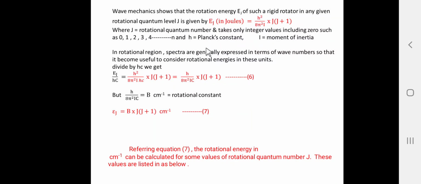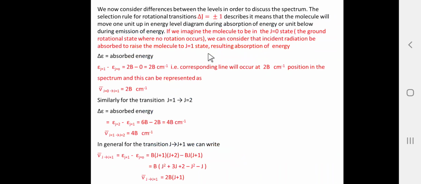So the selection rule for the rotational energy is delta J is equal to plus or minus 1. It means that the molecule will move 1 unit up in the energy level diagram during absorption, or 1 unit below during the emission of energy.